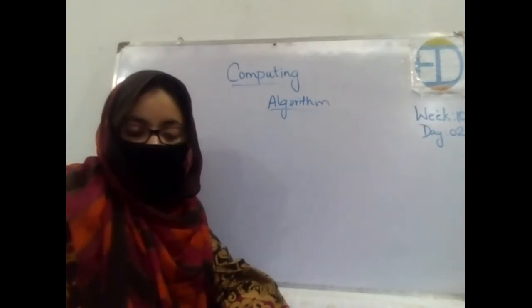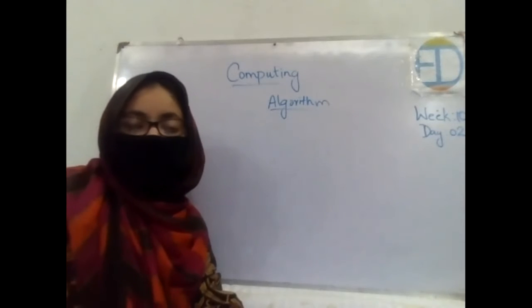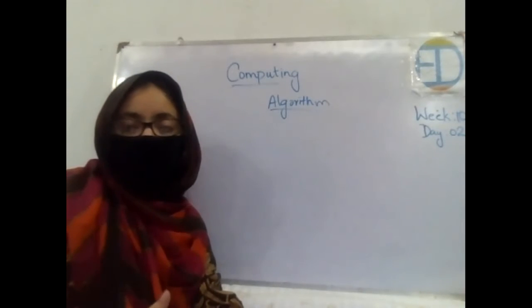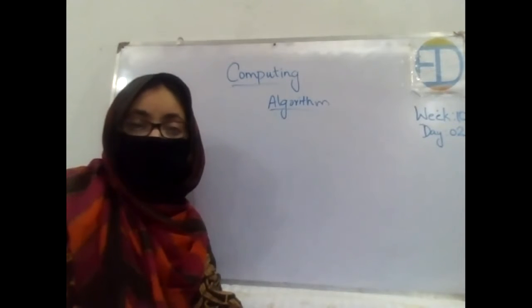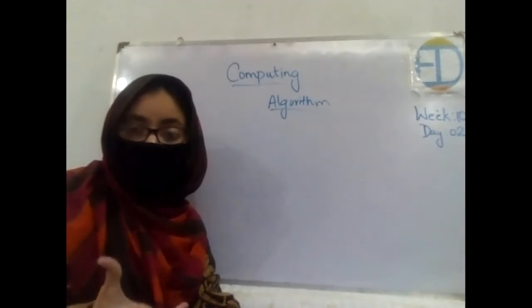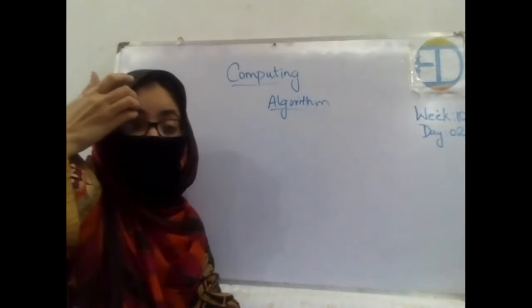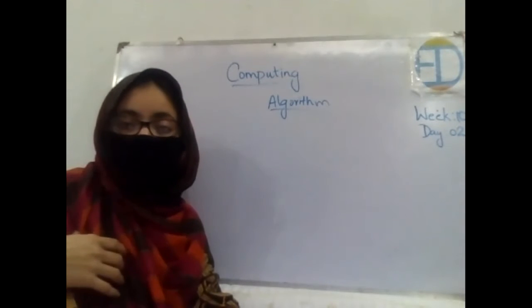Okay. So in today's computing class, we will be discussing what an algorithm is in detail. I gave you a bit of general knowledge about what an algorithm is and how we plan a program, right? We discussed how to make a plan, why a plan is important, what the main characteristics of a good plan are.